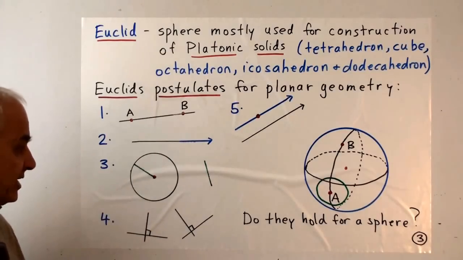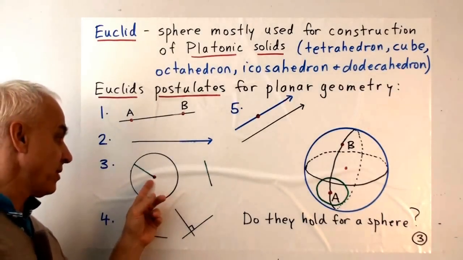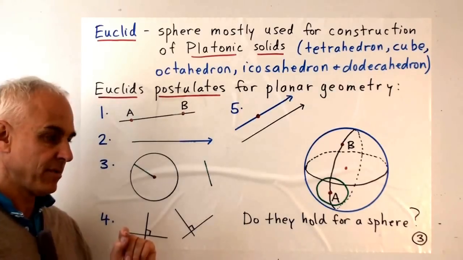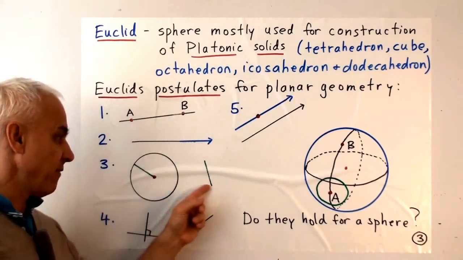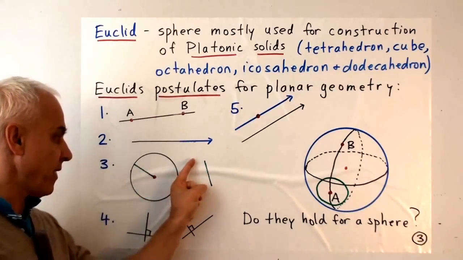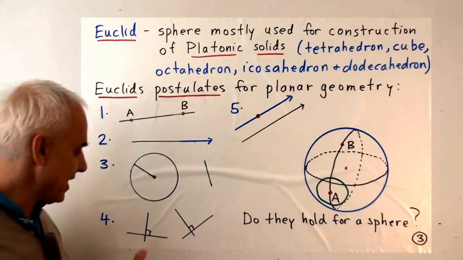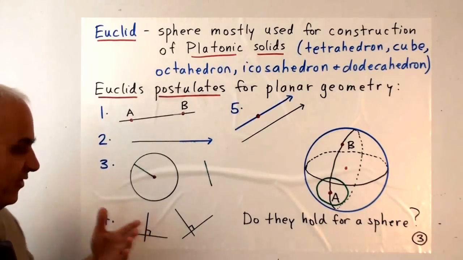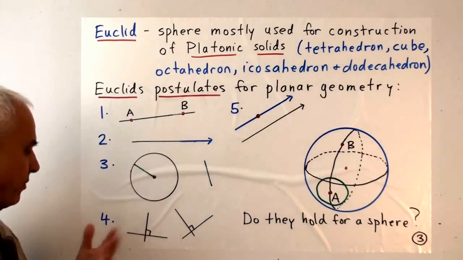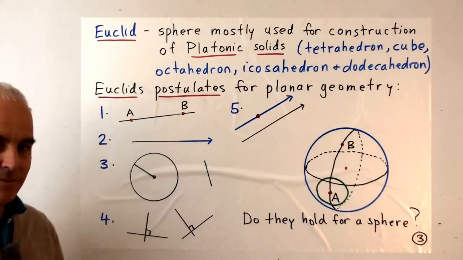The third postulate is that you can draw circles about any point with any radius. So you give me a point, you give me a radius, I can draw a circle with center that point with that as the radius. The fourth postulate says that all right angles are the same. Well, so there's a notion of perpendicularity.